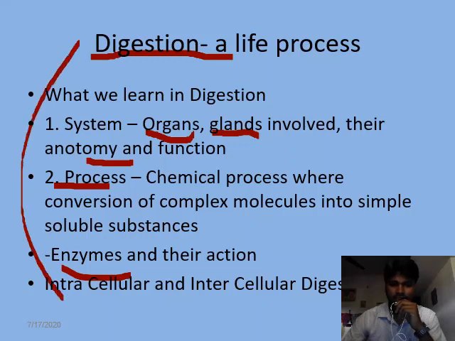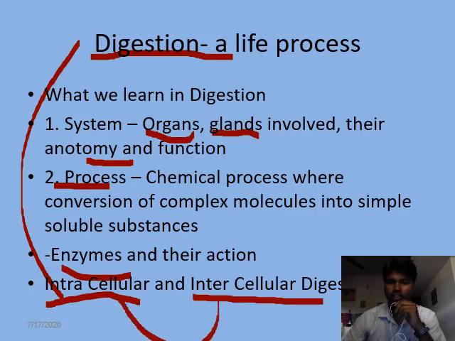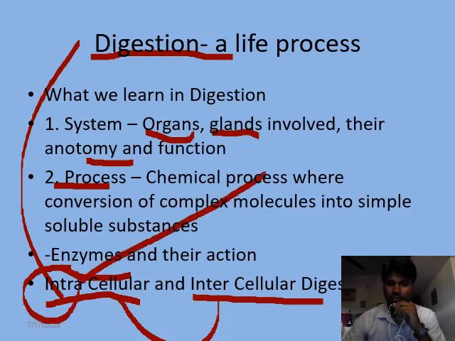Digestion is of two types: intracellular digestion and intercellular digestion. Both kinds of digestion take place in the human body, and intracellular digestion is the chief method of digestion in unicellular organisms like Paramecium, Euglena, amoeba, and different microorganisms as well. Let us go further.